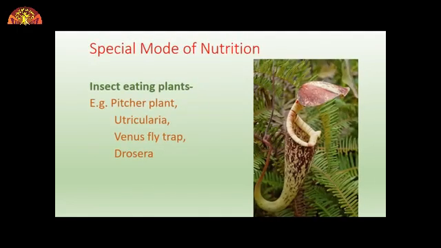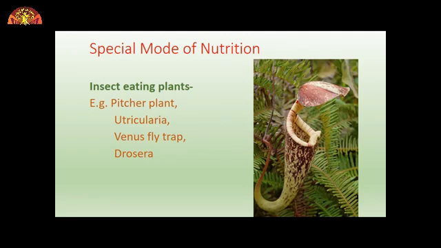Now a very interesting mode of nutrition can be shown by insect eating plants. So you must be amazed, how can a plant eat insects? But actually it happens in some plants like pitcher plant, Utricularia, Venus flytrap and Drosera. These are the amazing plants which obtain nutrition from insects. Now how does this happen? Actually they are green plants. So if they are green, they can prepare their own food. They can get their protein by photosynthesis, but for the requirement of nitrogen, what do they do?